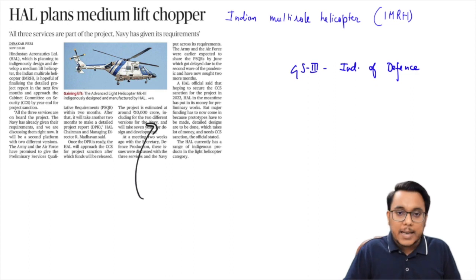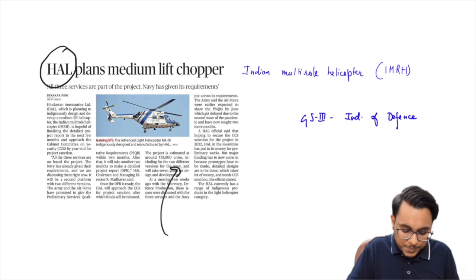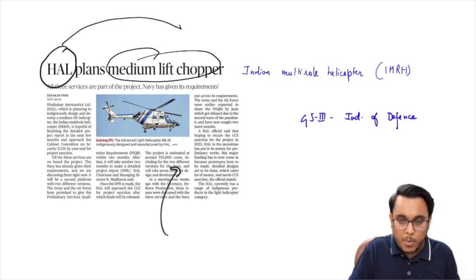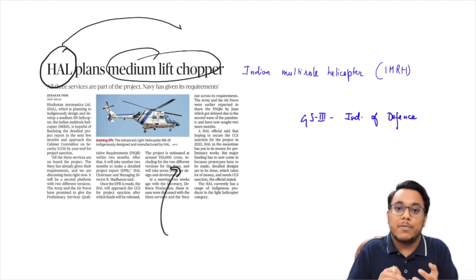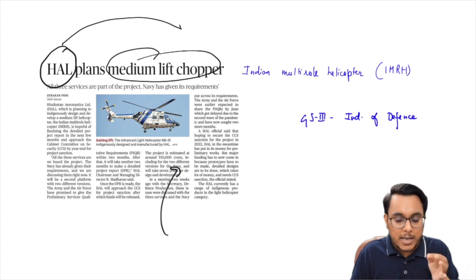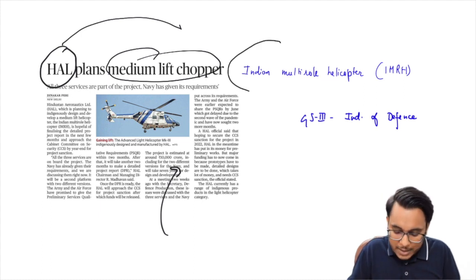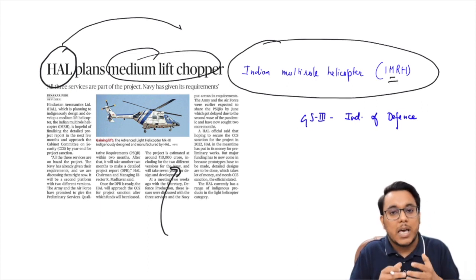Now guys, this article is again taken from the Hindu newspaper. Nothing much important is there in this particular article. Though the heading might look very interesting, it has been reported that Hindustan Aeronautics Limited is planning a medium lift chopper, because all the 3 services, the air force, the navy as well as the army, need lift choppers for many of their operations. In this capacity, Hindustan Aeronautics Limited is planning the Indian Multi-Role Helicopter, that is the IMRH, and all the 3 services have been asked to submit their requirements.